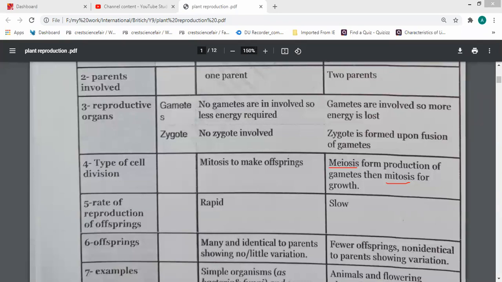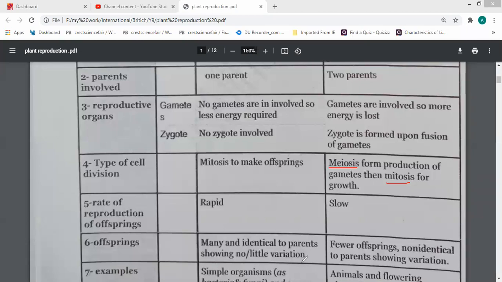Body cells. Okay. So is this division of body cells mitosis or meiosis? Mitosis. So sexual reproduction starts with meiosis and then is completed by mitosis.